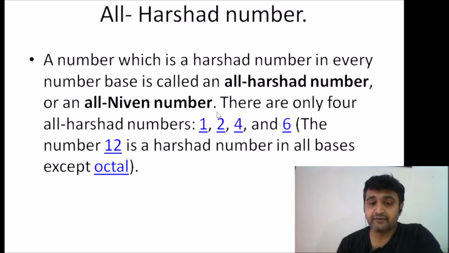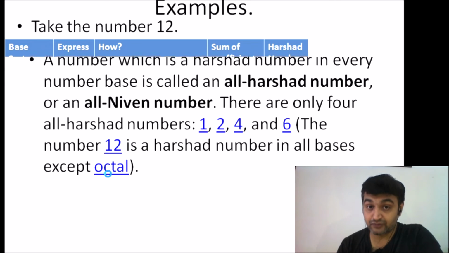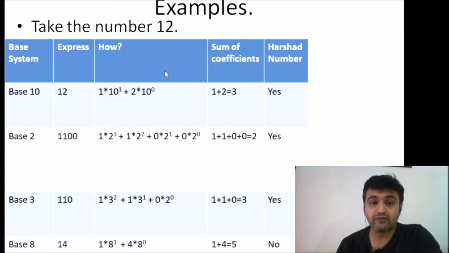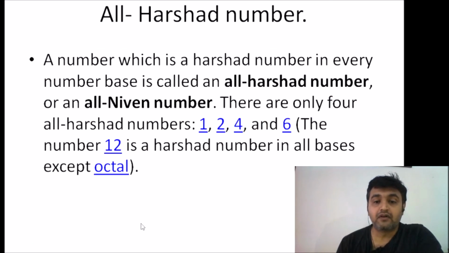and there are only finitely many: 1, 2, 4, 6. These are the only 4 numbers which are Harshad numbers in every base system, whereas 12 is a Harshad number in all bases except octal, and that's what we saw here, right? 12 is not a Harshad number in base 8. If you take any other number, it is not a Harshad number in one of the bases. So that is the concept of all Harshad numbers.